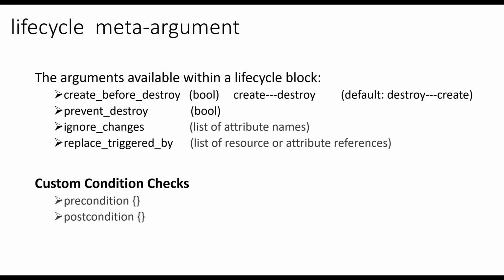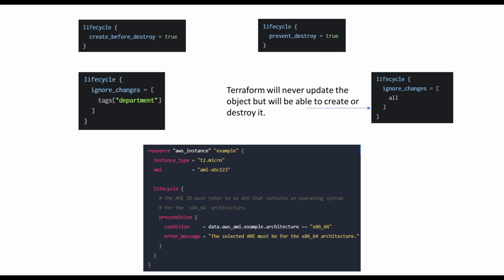You can also use custom condition checks within a lifecycle meta argument by adding precondition and postcondition blocks within a lifecycle block. So, as you can see, a lifecycle block with the arguments: lifecycle create_before_destroy true, right? Lifecycle, another argument, and lifecycle, this is the one, ignore_changes. This will ignore the change to department, and if you do ignore_changes all, Terraform will never update the object, but will be able to create and destroy. And this is the lifecycle block within a resource block, and you can do condition checks: precondition, condition, and error message.